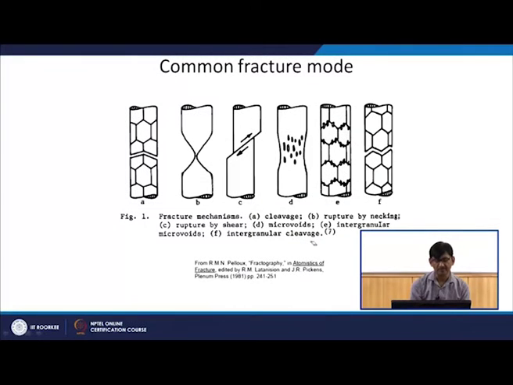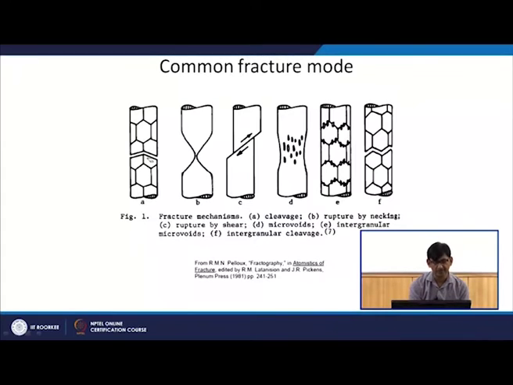Now, what are the common fracture modes? If you see, there are different fracture modes, which we have already seen in the previous slide, just to recap here. In this case the crack is going through the grain, and this is what we call cleavage fracture through the crystallographic plane.